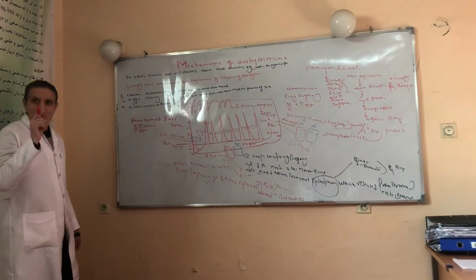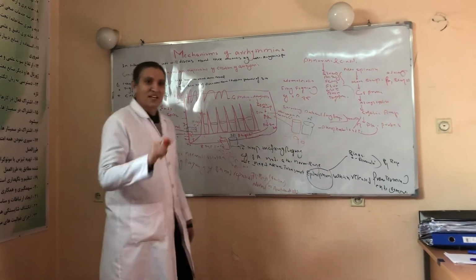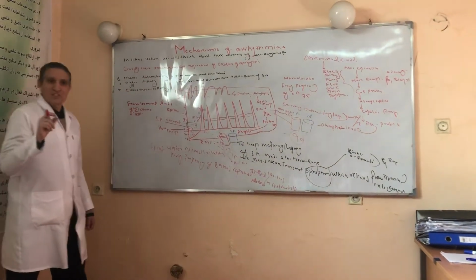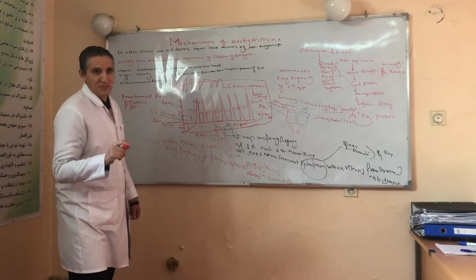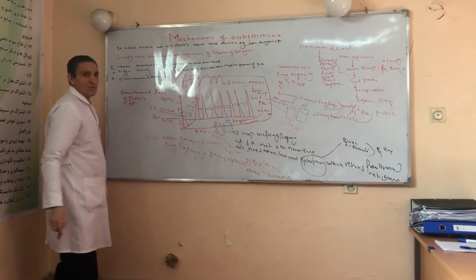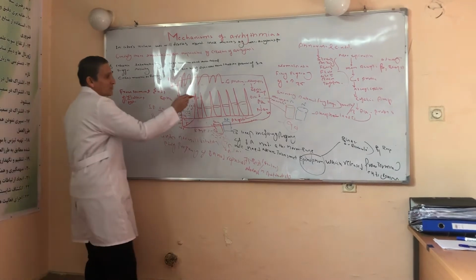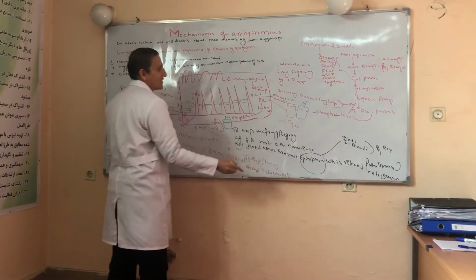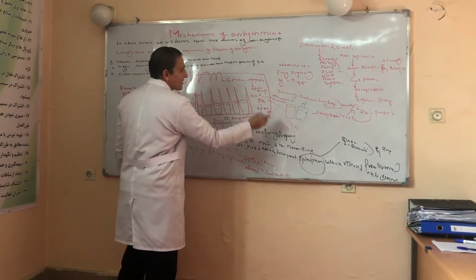So we have got two variants: one is the normal condition and another is the abnormal condition. Under the normal condition, what is produced from the terminal end of the sympathetic nervous system? Epinephrine. What does the epinephrine do? It binds to the beta 1 receptor. This beta 1 receptor stimulates G protein, and G protein stimulates adenyl cyclase. Adenyl cyclase produces cyclic AMP.